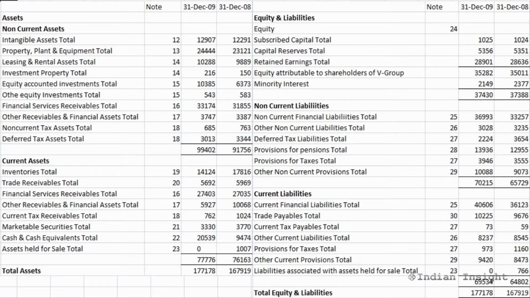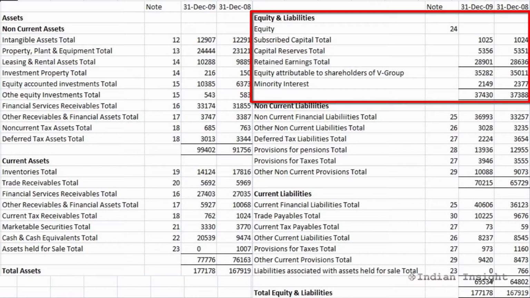In the next video, we'll look at another component of the balance sheet, which is known as the owner's equity.